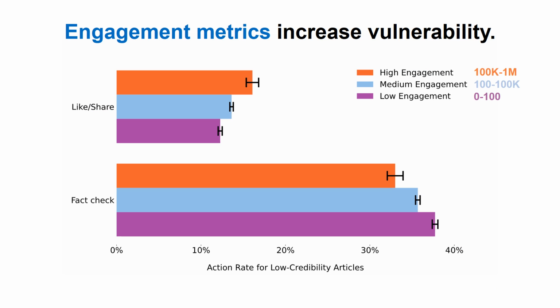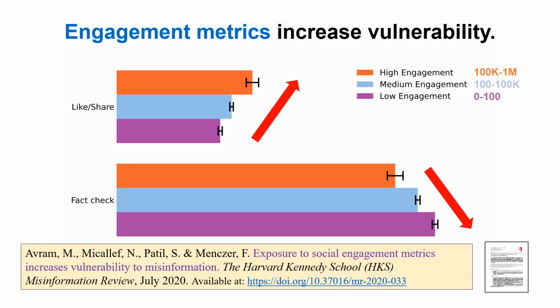Even though Fakey shows a randomly generated engagement metric with each article, we found that the value of the metric can influence player decisions. When articles were accompanied by higher values of social engagement, players were more likely to like or share them and less likely to engage in fact-checking. In other words, metrics that indicate that an article has high social engagement make users more vulnerable to the influence of misinformation. We published this result in the Misinformation Review journal.